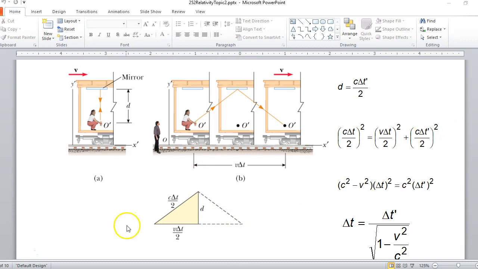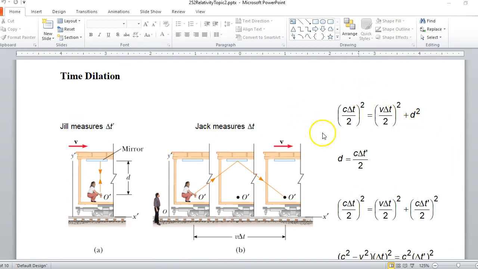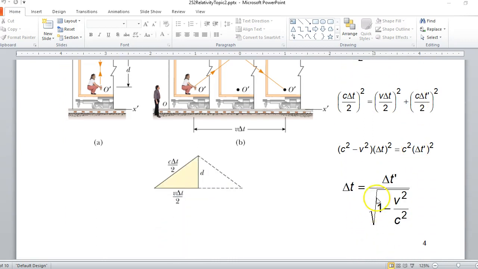And then this path right here is going to be another c times half of delta t. So all we're going to do now is use the Pythagorean theorem on this triangle. This horizontal distance is the speed of the train times half of delta t. So the Pythagorean theorem gives us this equation. We do a little bit of algebra. We substitute what we get from Jill's clock, a little bit of algebra, and we're left with this result.